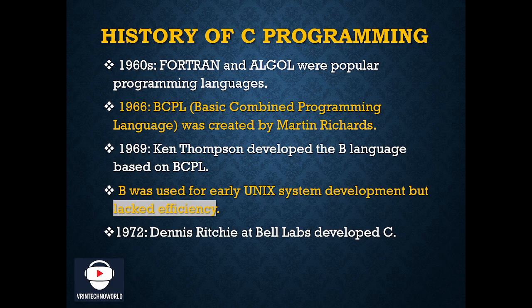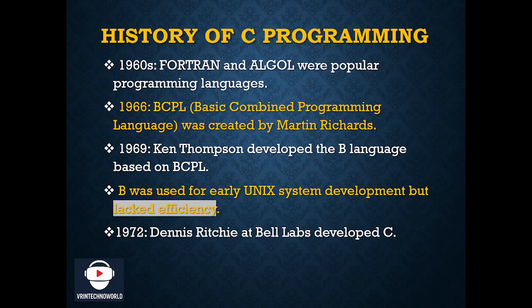I hope this is clear to everyone. In C programming language, the compiler directly compiles the program, meaning the high level language, the English-like language, into machine code. Machine code is the native language for the computer, which is understood by the computer processor.